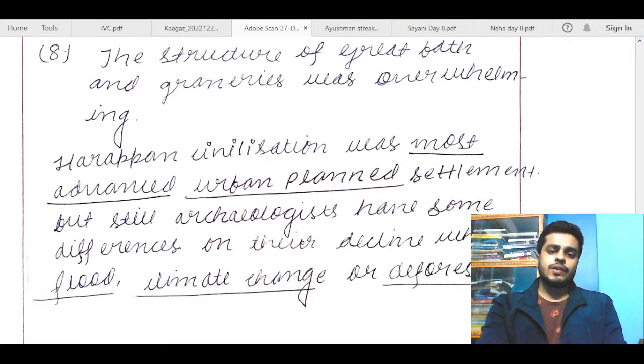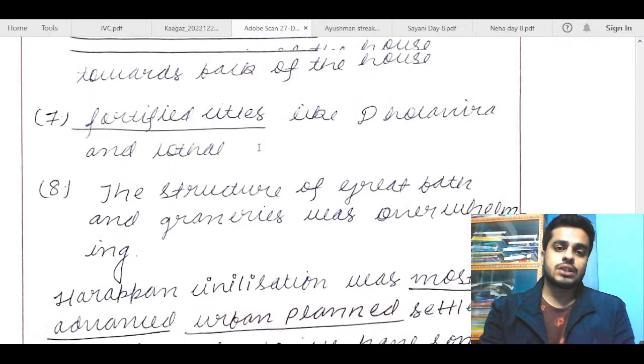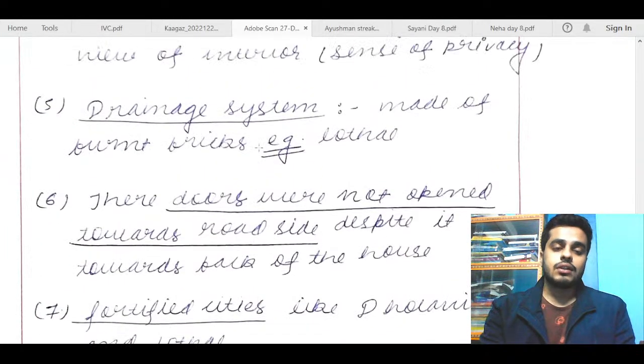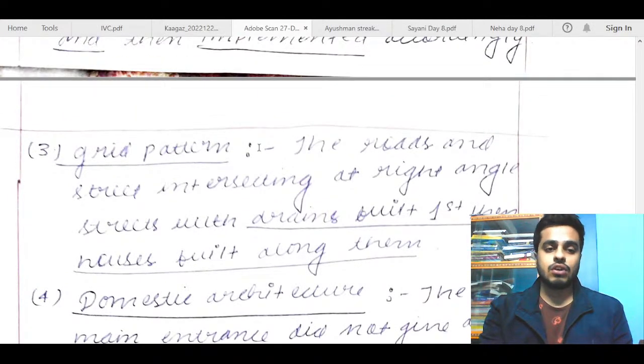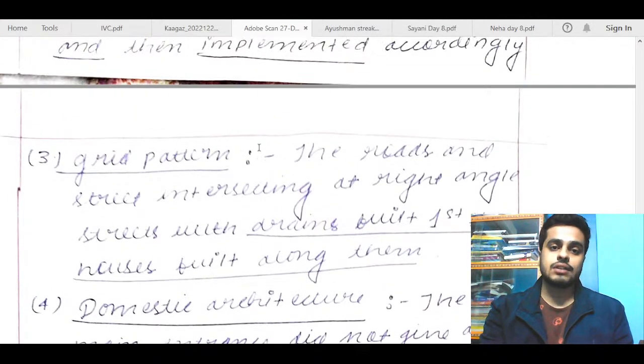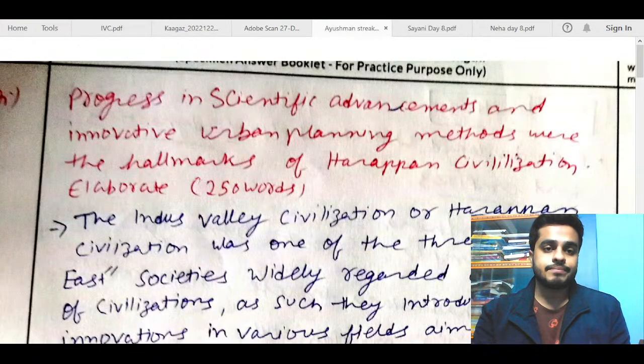So overall, I think you will still get 5 out of 15 because structuring of the answer is good and most of the things are mentioned, but some examples and all would make this answer quite better. Next, we move to Ayushman's copy.